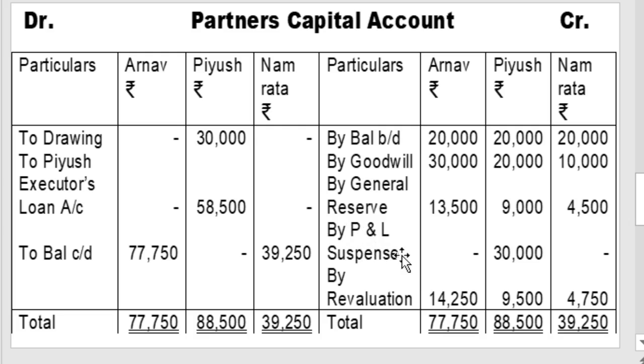So only adjust interest on capital, interest on drawing, and salary or commission. Interest on drawing is receivable from Piyush, interest on capital is payable to Piyush, and salary or commission is payable to Piyush. Only adjust in the profit and loss suspense account, then the final balance is recorded in the new balance sheet asset side.